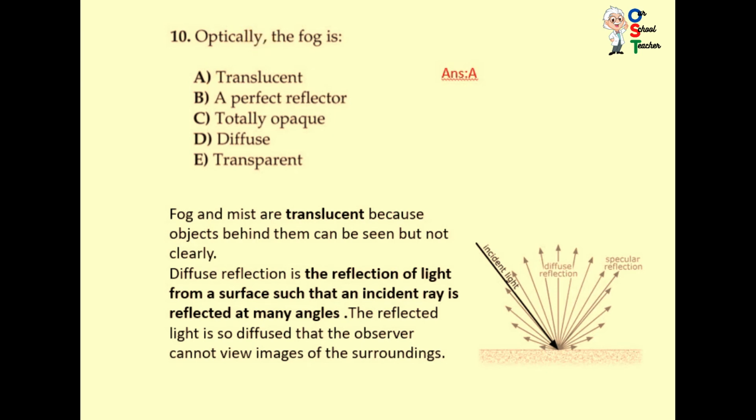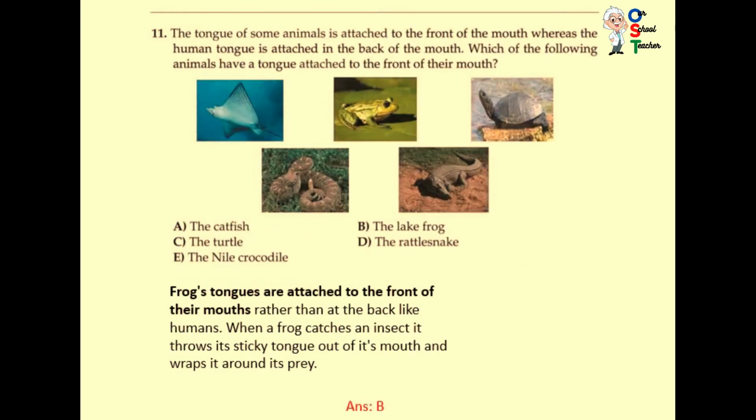Okay, now question number 11. The tongue of some animals is attached to the front of the mouth, whereas the human tongue is attached in the back of the mouth. Which of the following animals have a tongue attached to the front of their mouth? Fish, turtle, reptiles have a tongue as we have, attached at the back, not at the front.